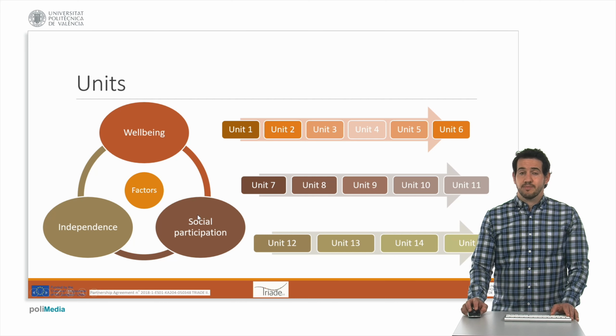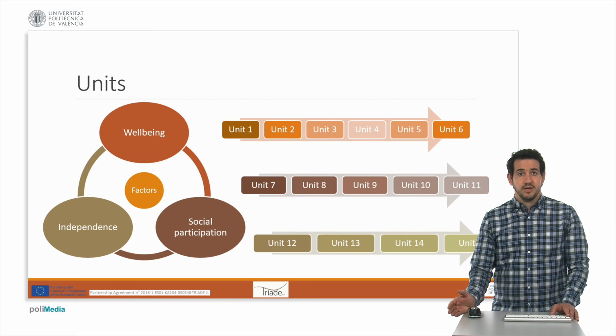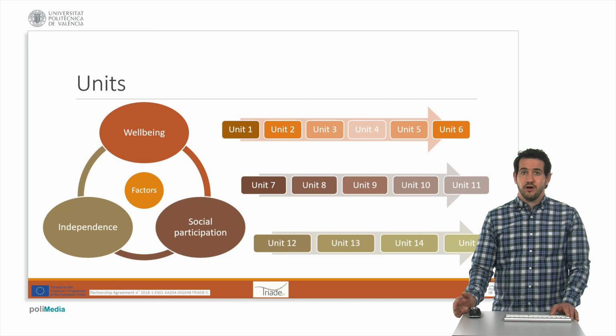The factor of social participation contains 5 units, which include materials related to the abilities of interacting with family, friends, and other people of our environment, use of social media through internet means, and engaging in new roles. Lastly, the factor of independence contains 4 different units with materials to develop skills related to personal goals, identifying persons in our environment, and choosing and making our own decisions for end-of-life care.